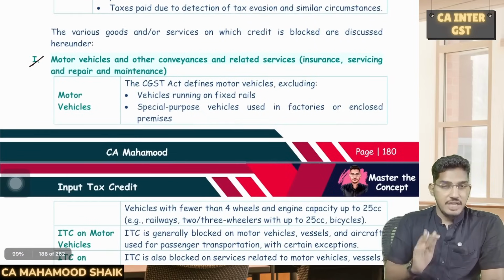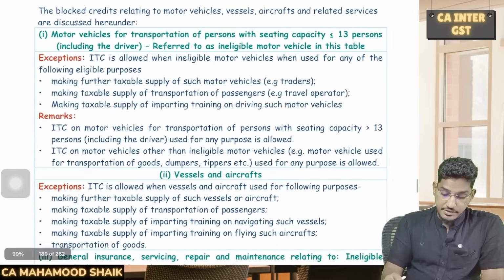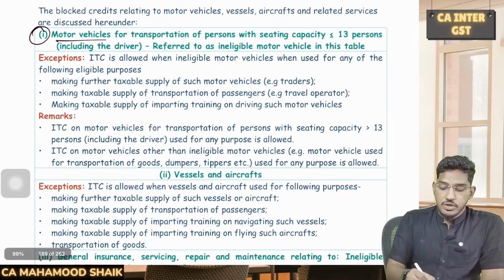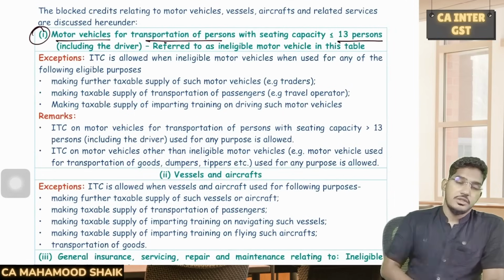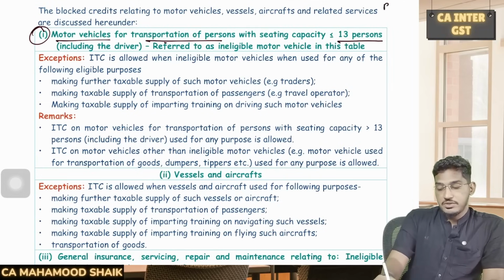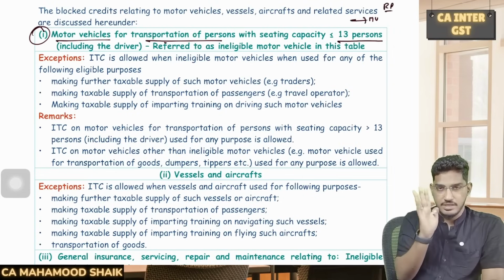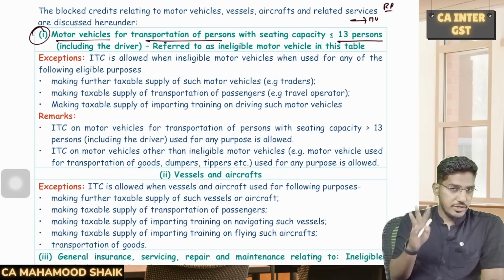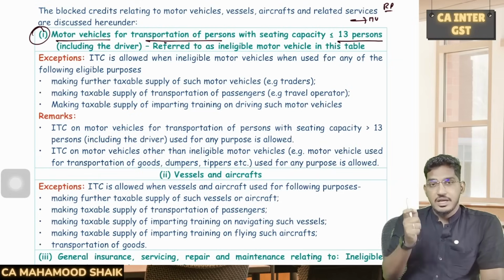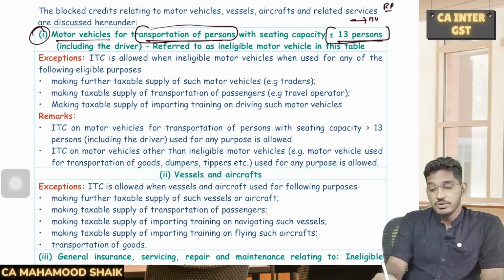First item on which ITC is blocked is motor vehicles and other conveyance related activities. So first, blocked credit: motor vehicles for transportation of persons with a seating capacity of less than or equal to 13. If you are a registered person and you purchased a motor vehicle designed to carry persons, designed to carry passengers, I will say. If you have purchased a motor vehicle designed to carry goods, there is no restriction, you can avail input tax credit. The blockage is there with respect to only those motor vehicles which are designed for transportation of persons, that too which have a seating capacity of less than or equal to 13.